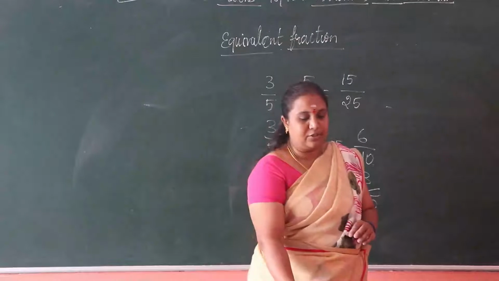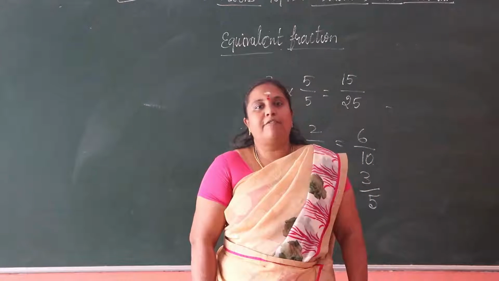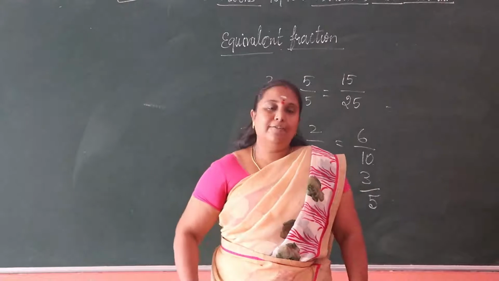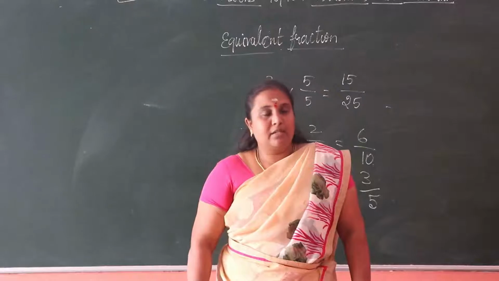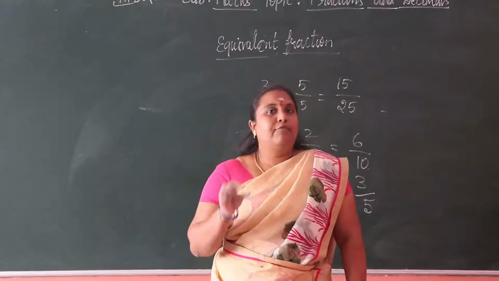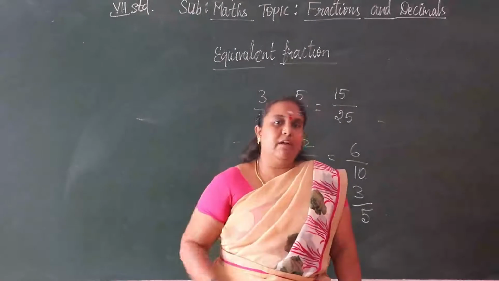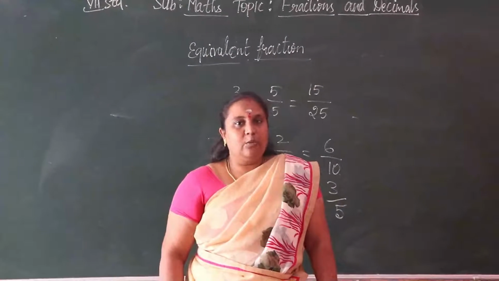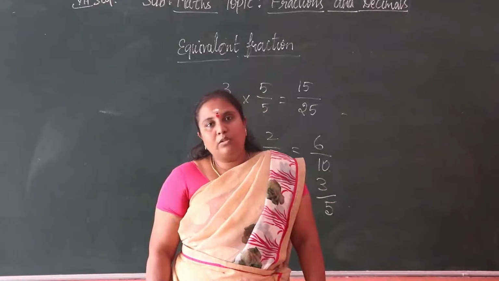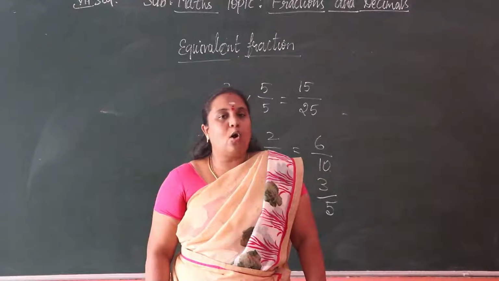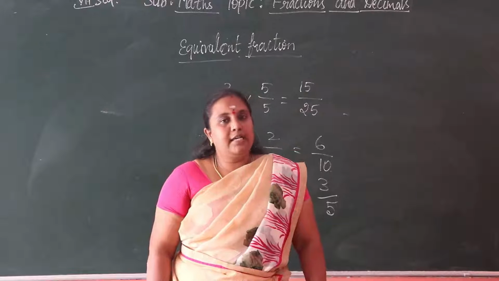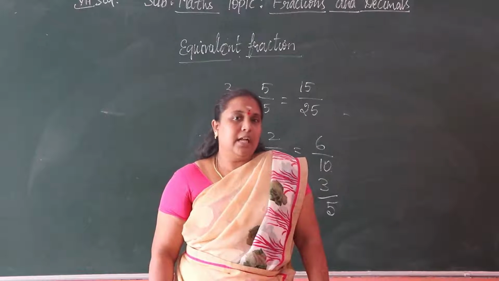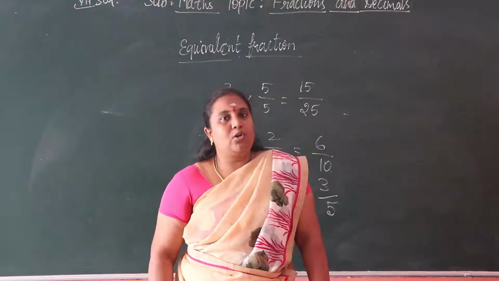In simplest form of fractions, how do we find the simplest form? If they ask us to find the simplest form of the given fraction, we want to find the highest common factor of the numbers given in the numerator and denominator.